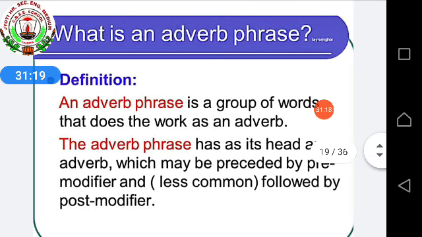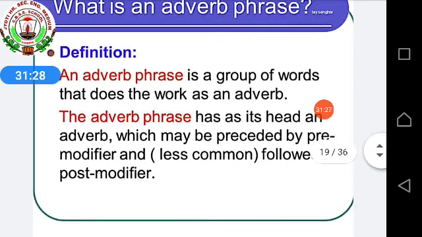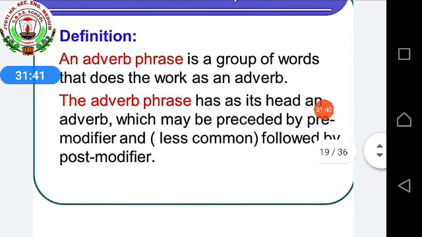The adverb phrase has as its head an adverb, which may be preceded by a pre-modifier and followed by a post-modifier. Modifier I already told you: a, the, all these are your modifiers. So a group of words that does the function of an adverb in a sentence is called an adverb phrase.